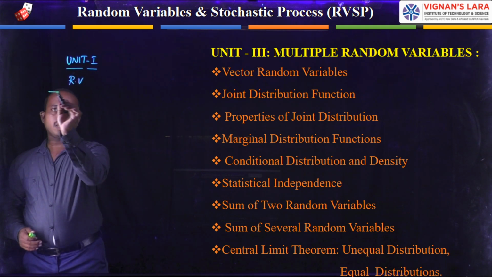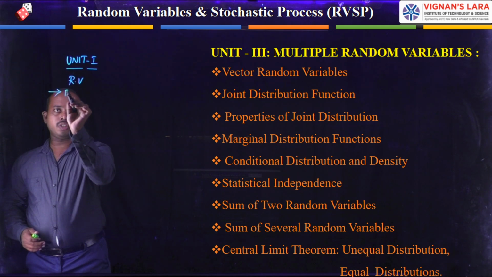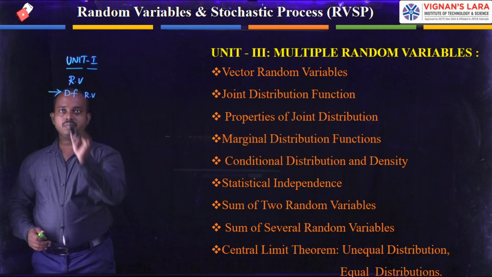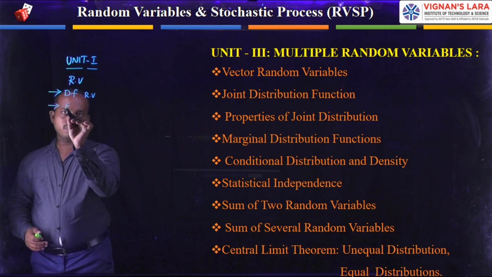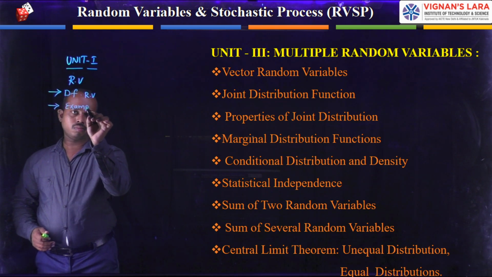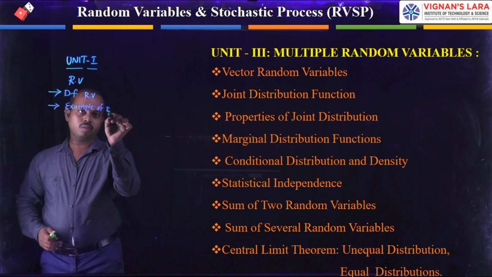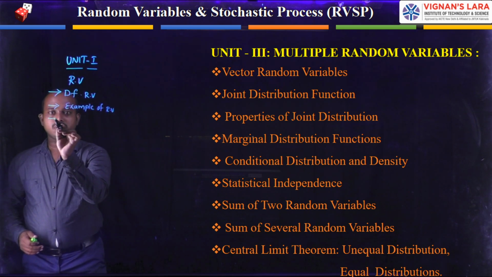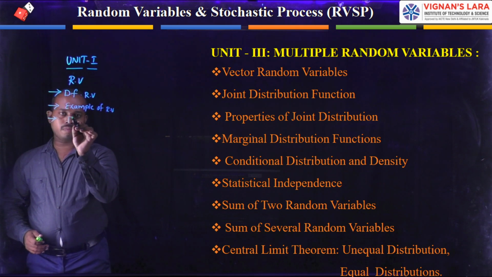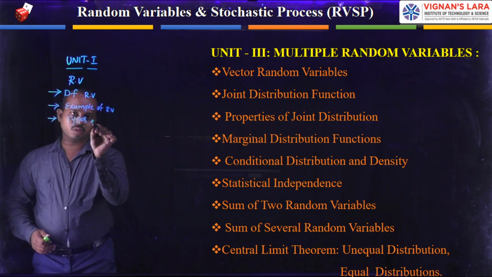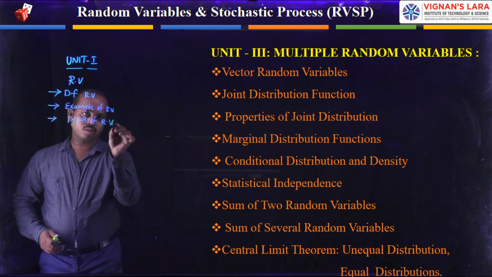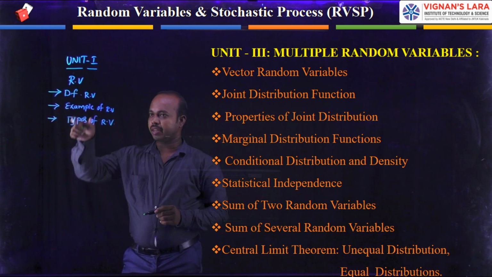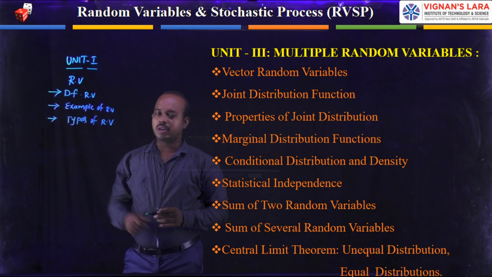In this we have the definition of random variable, examples of random variable, and types of random variables.